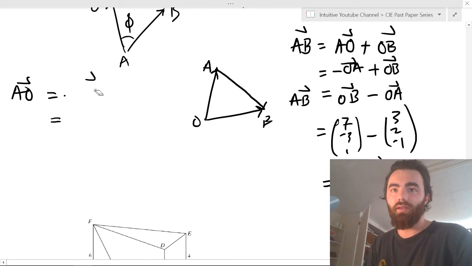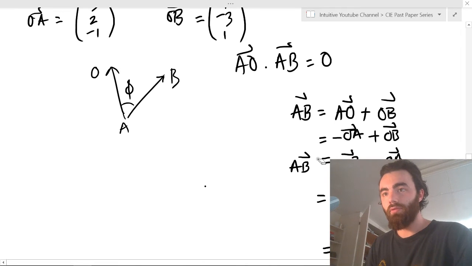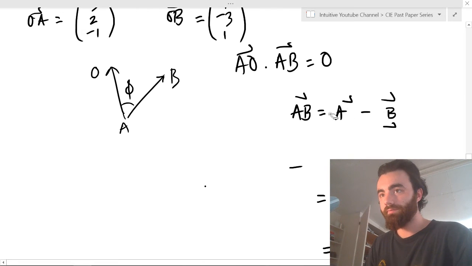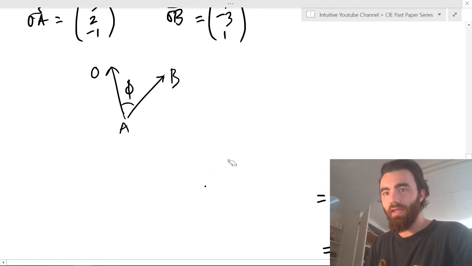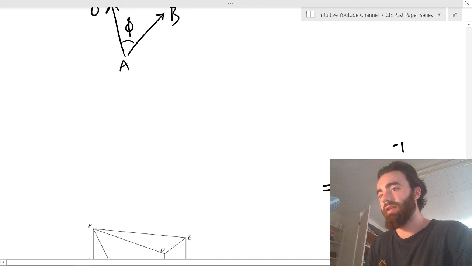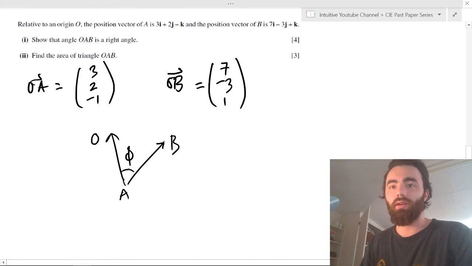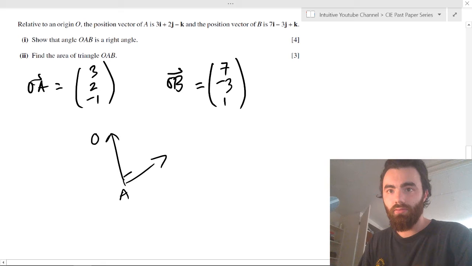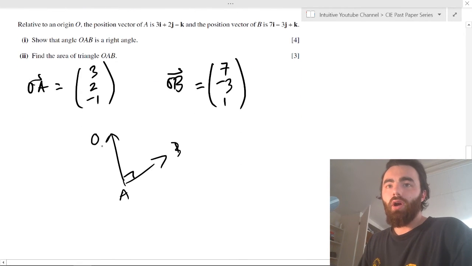The next part of it is pretty simple, but I'll go through it as well. So that included basic arithmetic and showing that two vectors are at 90 degrees. So this is at 90 as shown. So find the area of the triangle OAB. Well, that's just simple.